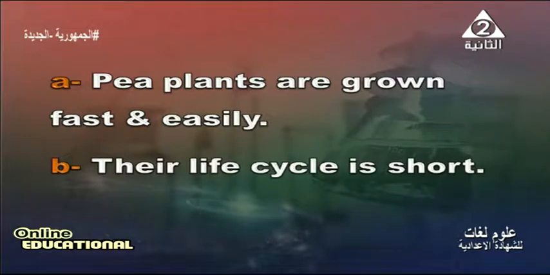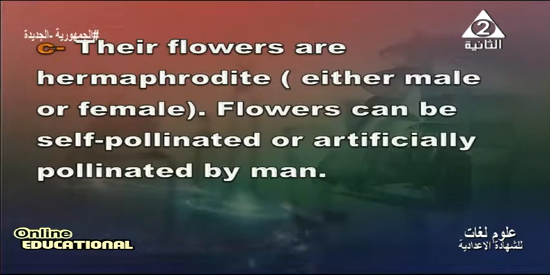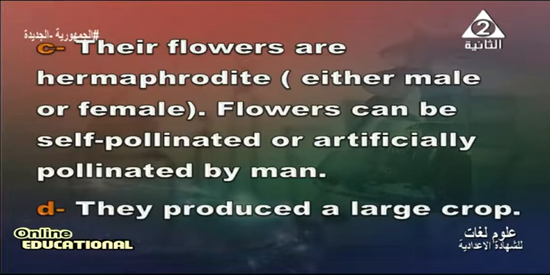Their life cycle is short. Their flowers are either male or female, and can be self-pollinated or artificially pollinated by man. Another reason: they produce a large crop.